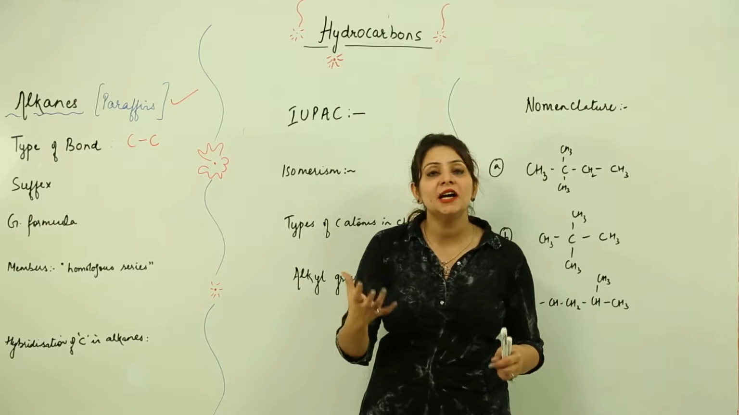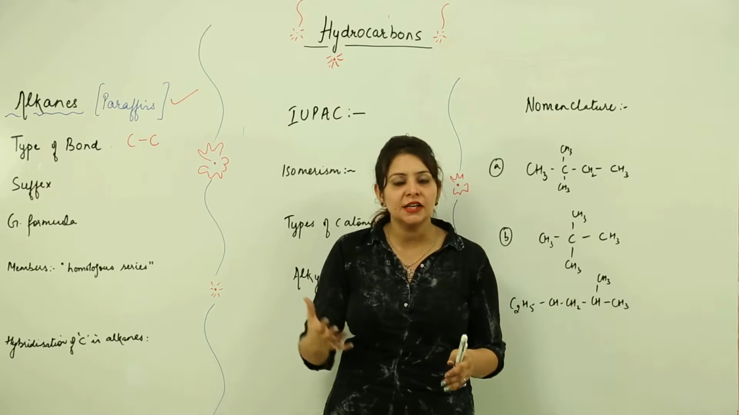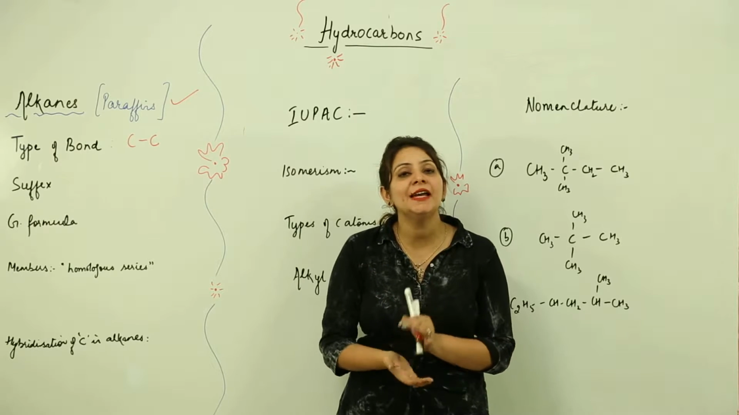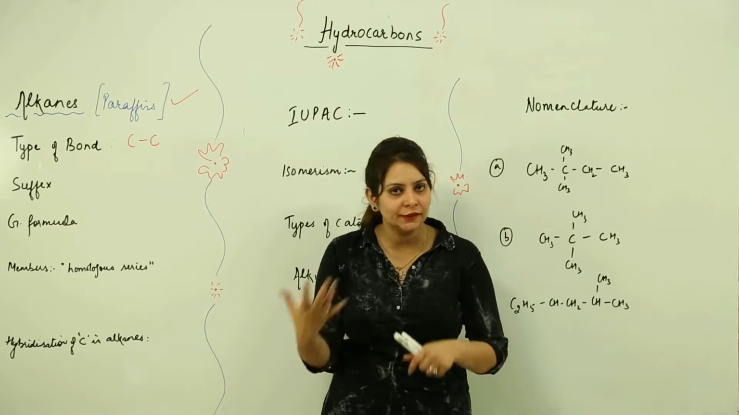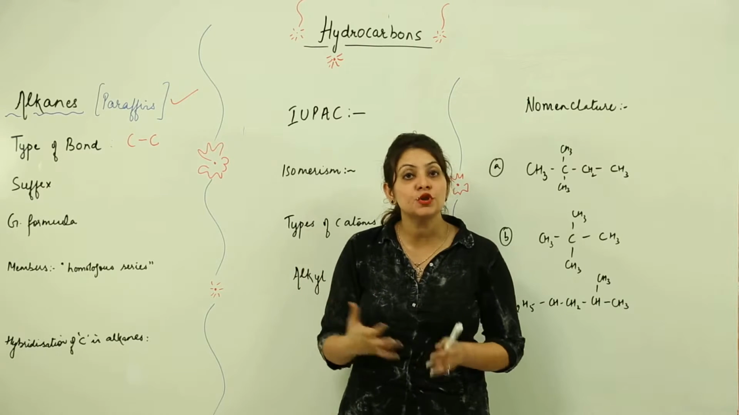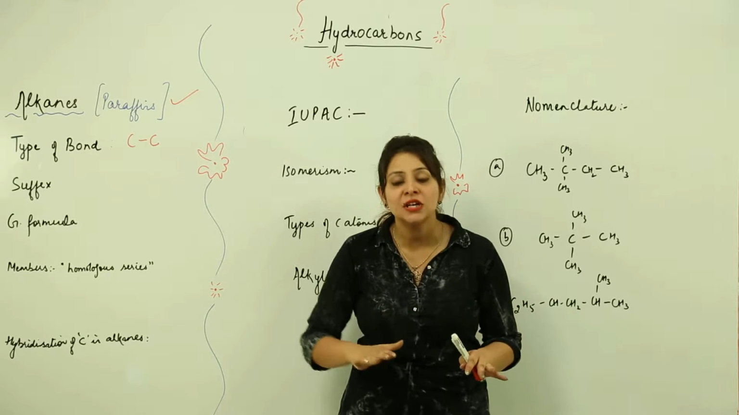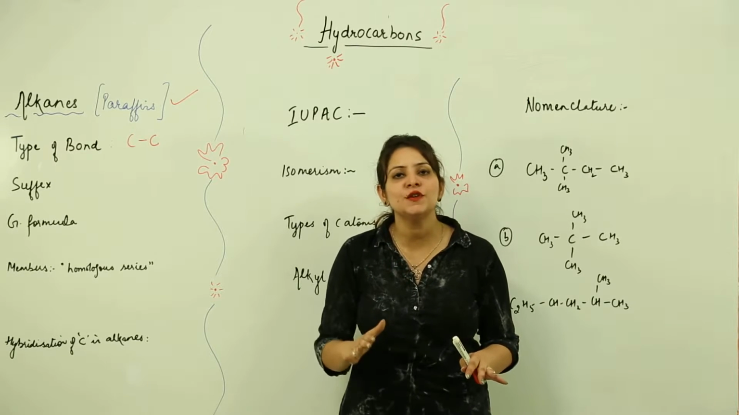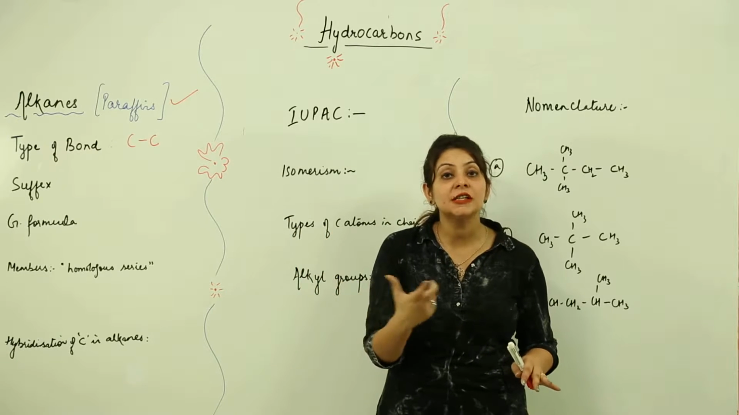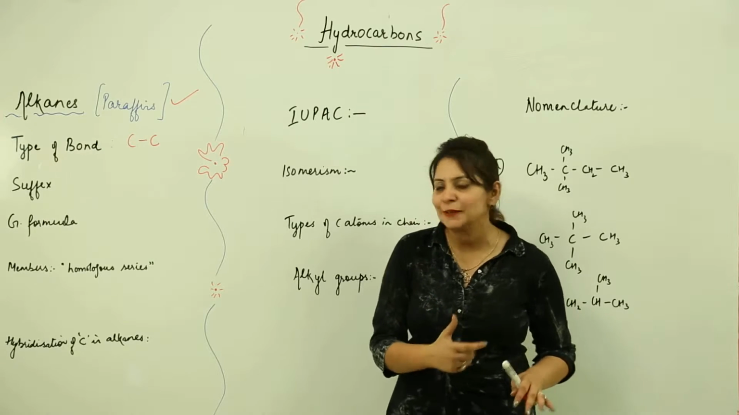The reason being they are themselves stable, but they react under drastic conditions, that is high temperature and high pressure. If we apply those conditions, they can show certain reactions. But in general, when we talk about alkanes, we say they are stable compounds with low affinity or reactivity, which is why they are called paraffins. So whenever you encounter the term paraffins, it means low affinity, which refers to alkanes.